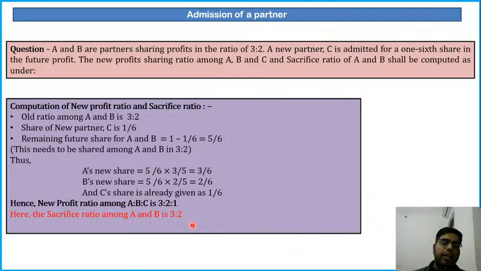How to calculate it? I will tell you. How much does A sacrifice? Earlier he was getting 3/5, now he is getting 3/6. So 3/5 minus 3/6, you can calculate, will be 3 only. And B earlier was getting 2/5, now he is getting 2/6. So 2/5 minus 2/6 is equal to 2. That means 3 is to 2 is the sacrifice of A and B. Clear?